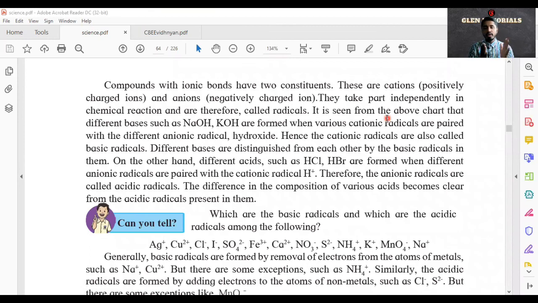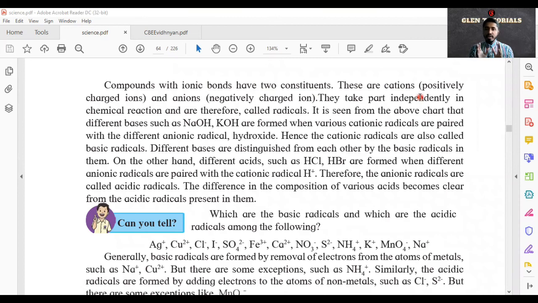For the next part, I hope you all understood valency and mole and all. Now in the next part we'll see what radicals are. Radicals are nothing but cations and anions. Now what are cations and anions? Compounds with ionic bonds have 2 constituents. These are cations and anions. Cations are nothing but positively charged ions and anions are nothing but negatively charged ions.